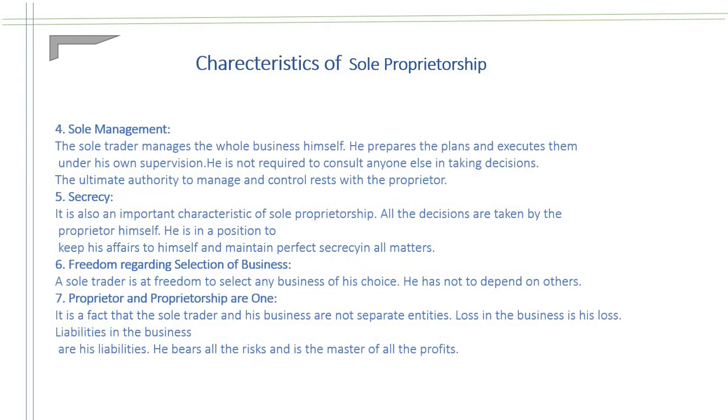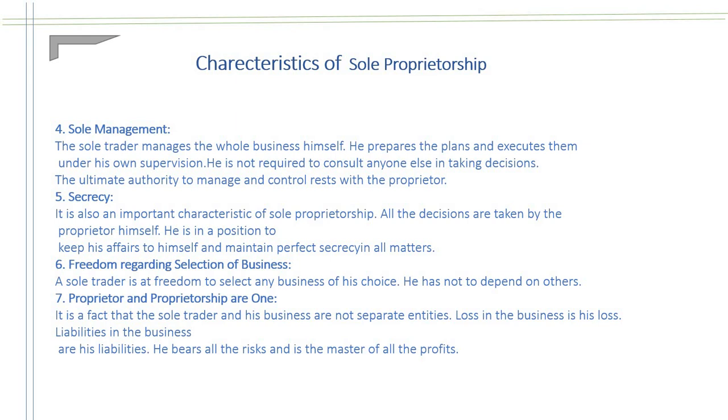Sole management. In a sole trader business, the owner himself owns and controls the business. Secrecy. It is also an important characteristic of sole proprietorship. As the owner himself takes decisions and need not consult anyone, secrecy is well maintained in a sole trader business. Sixth one, freedom of selection of business.